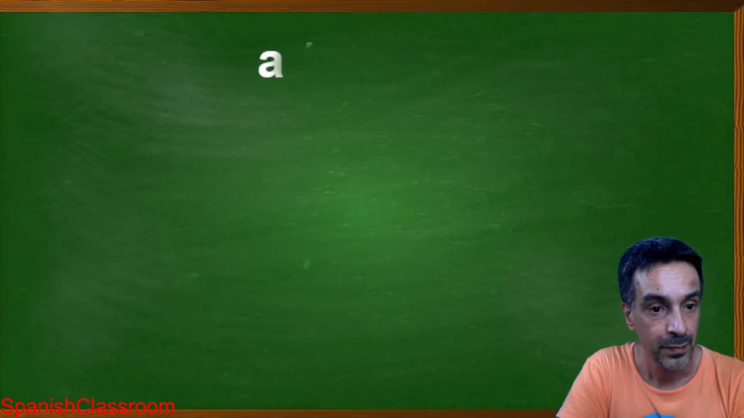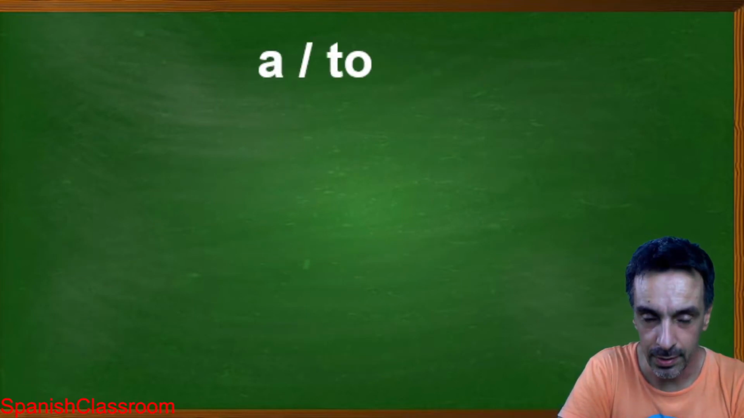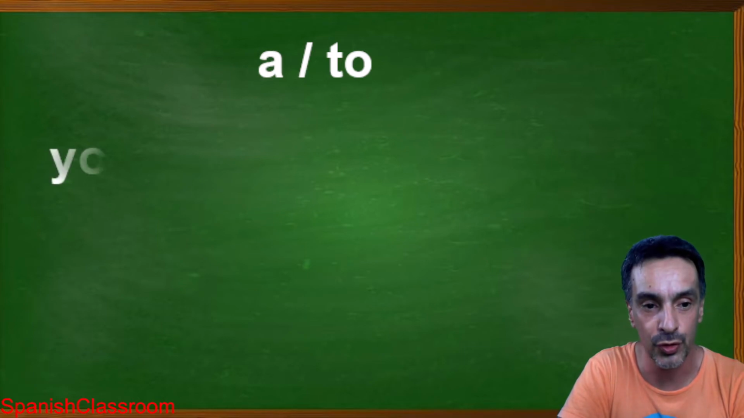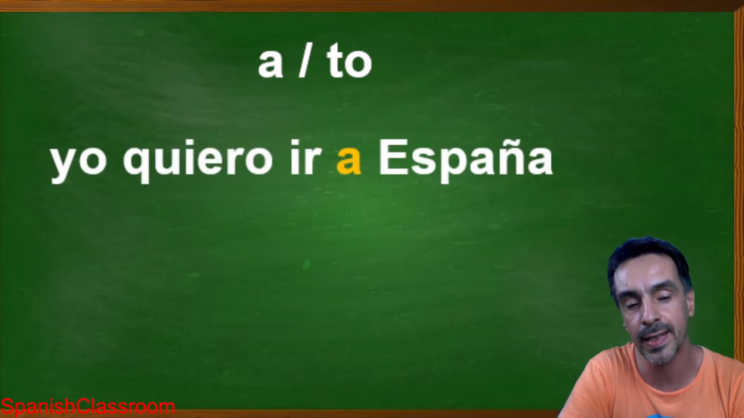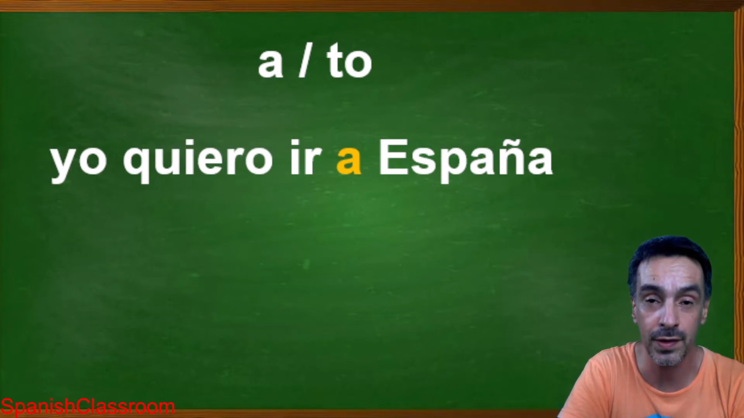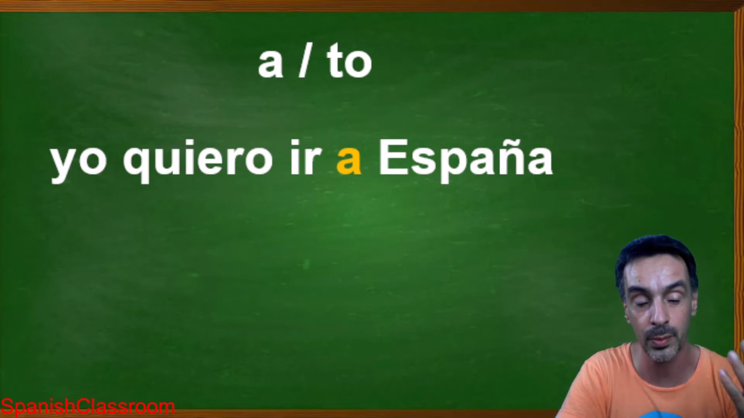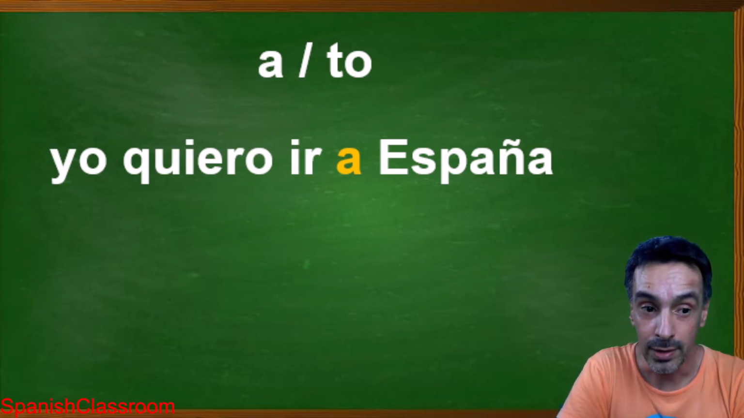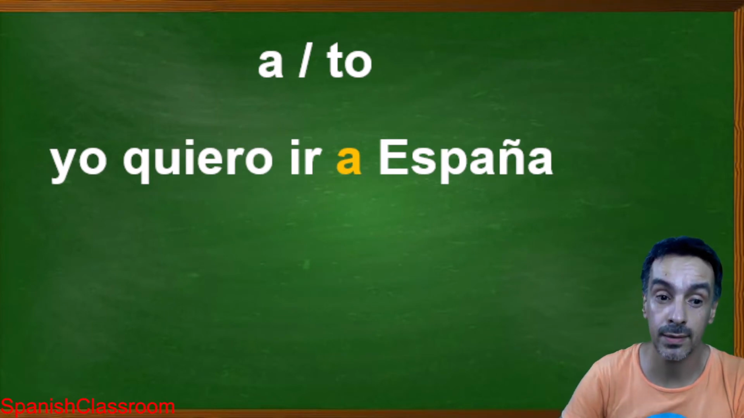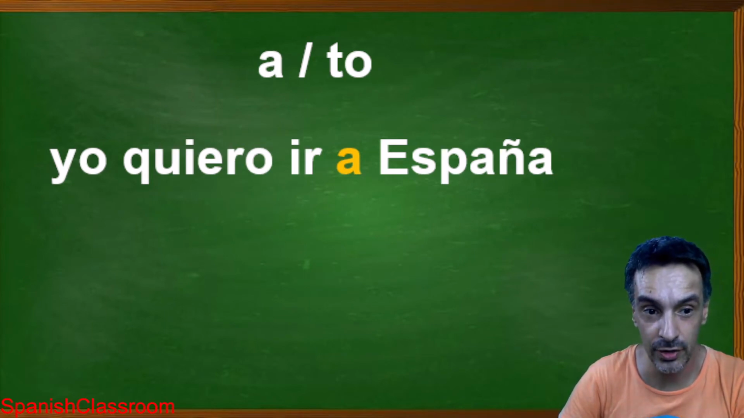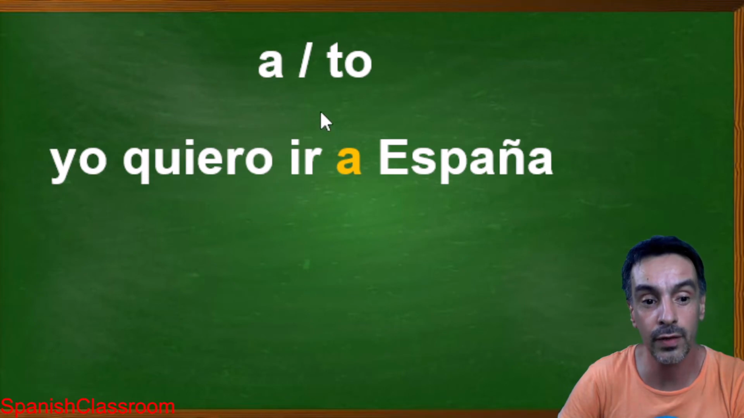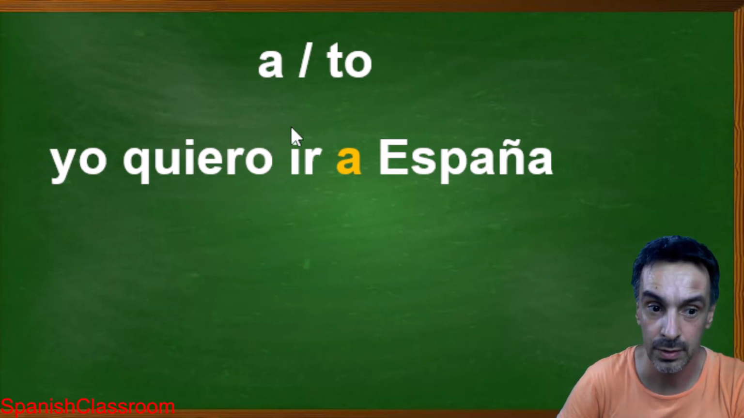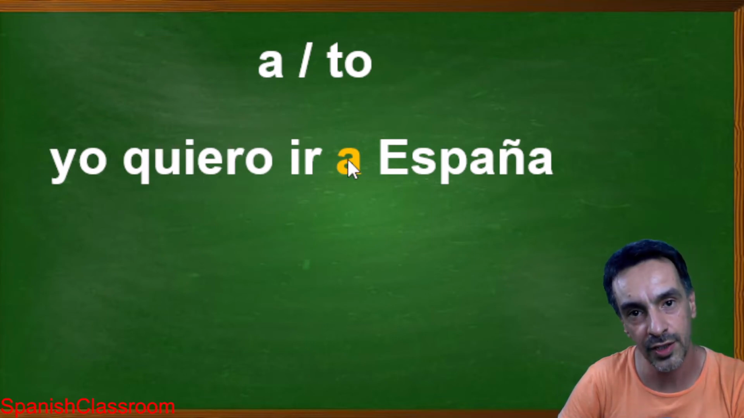Now, this is the way to indicate when you go to a place using the verb to go. But now let's say you want to do something, you can express that you want to do something. For example, you use the verb I want, right? But the next verb, which is to go, you leave in infinitive, right? Yo quiero ir a España.